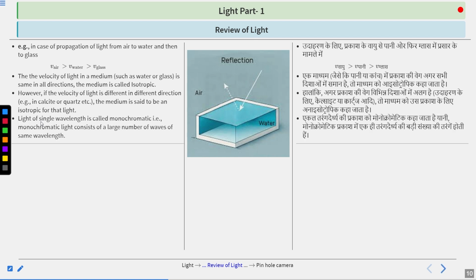Light of a single wavelength is called monochromatic. Therefore, monochromatic light consists of a large number of waves of the same wavelength. When a large number of waves of the same wavelength appear in one light as a single wavelength, then it is monochromatic. Got it?